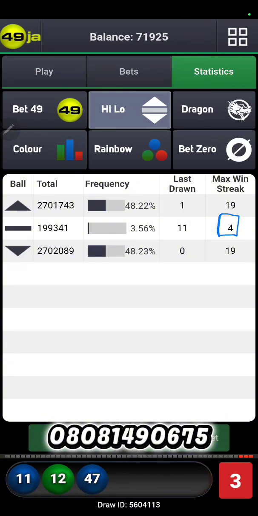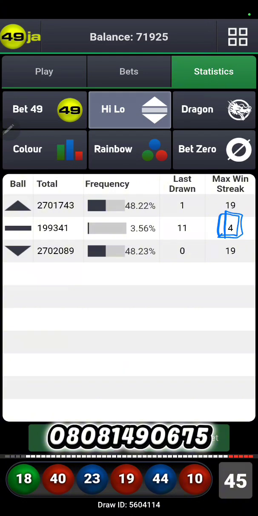Meaning that if you are using a martingale up to 4, ever in history, the medium has only appeared 4 times. That means the chances of it appearing more than 4 is quite impossible for now. If you look at the age of Bet9ja, which is close to 12 and more than 12 years, for all those years, the medium has only appeared 4 times in a row. Meaning that the martingale of 5 is safe, according to what we can see here. Though, we don't need a martingale of 5.